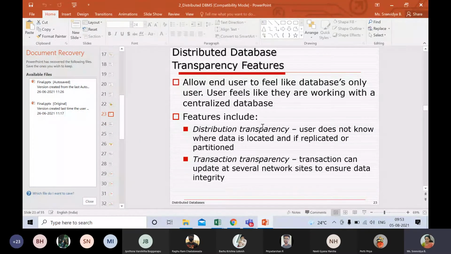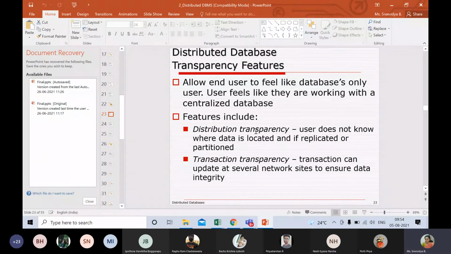Now, what distribution transparency says is that the user will not come to know where exactly the data is coming from. Which means that I write a query, and I will not be knowing from where the data is coming. There would be 10 workstations present in a network.